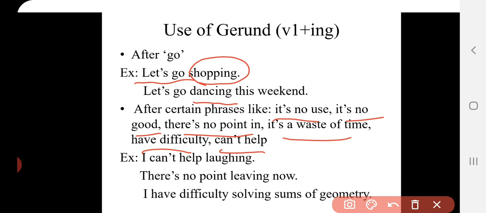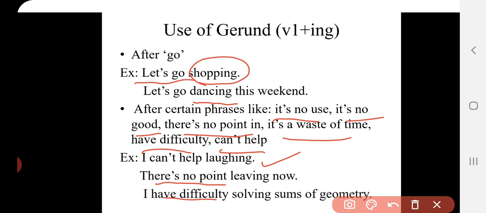We use this many a time in our normal conversation. I can't help laughing, मतलब मैं हँसी अपनी रोक नहीं पाई. After these kinds of phrases we use gerund. You can remember, it's no use, there is no point going there. I have difficulty in solving the sums of geometry. Have difficulty is another phrase.